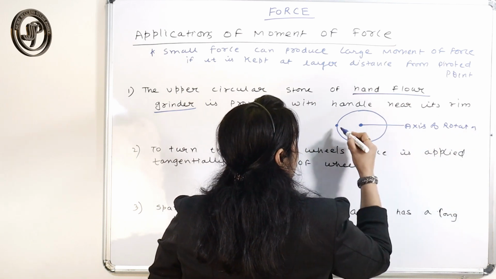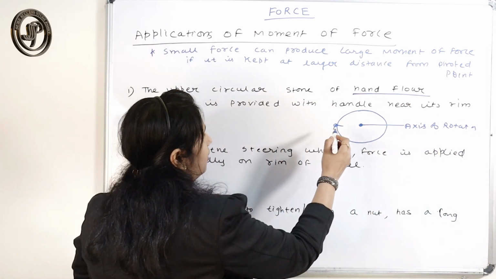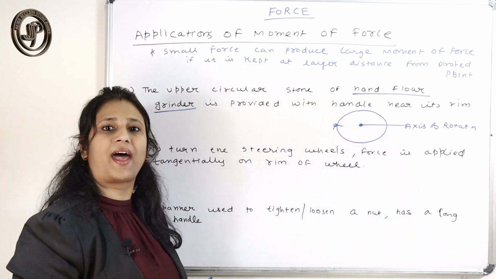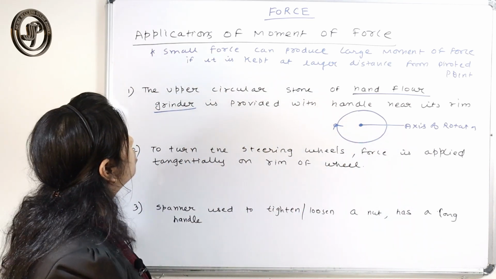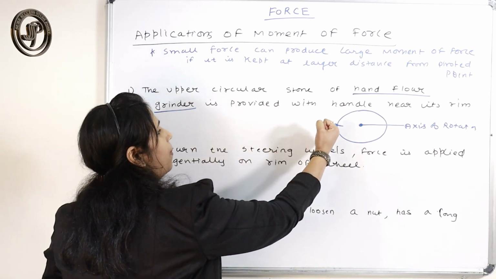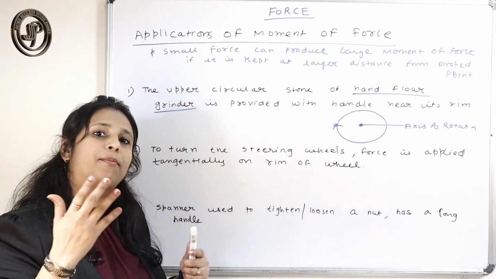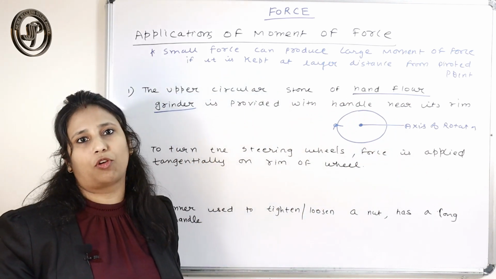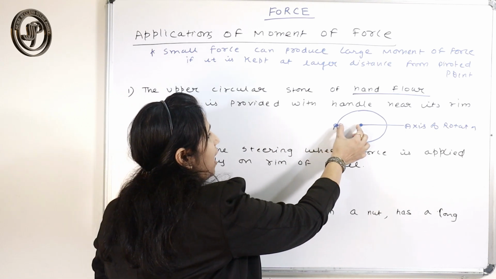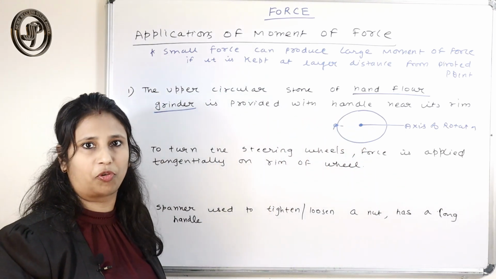So if the handle is provided at a larger distance from the axis of rotation, then even a small force applied here can produce a large moment of force, because that point is at the maximum distance from the axis of rotation.